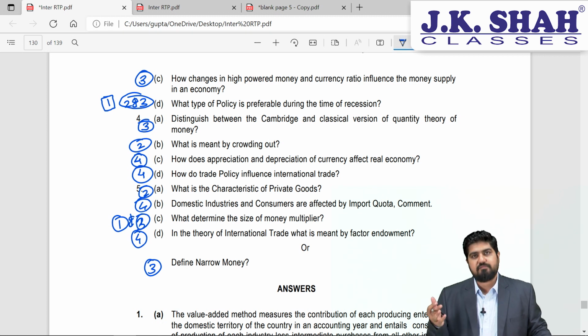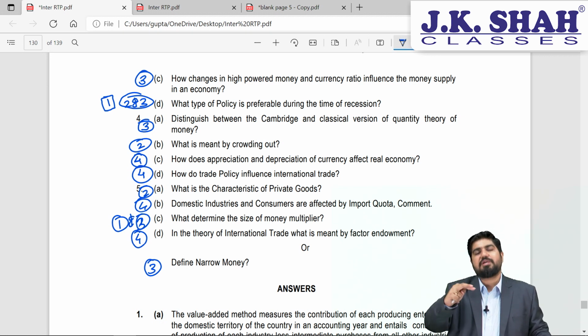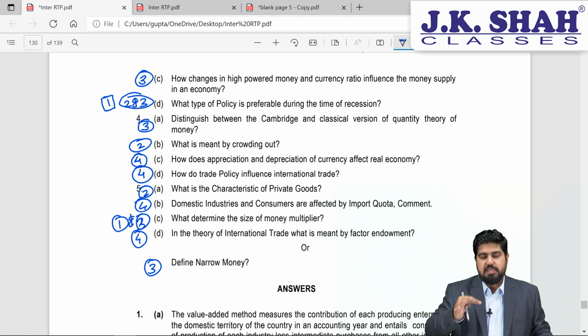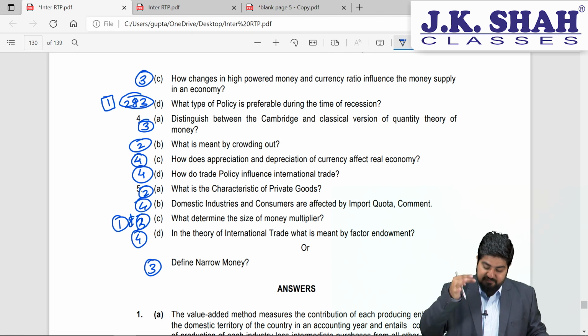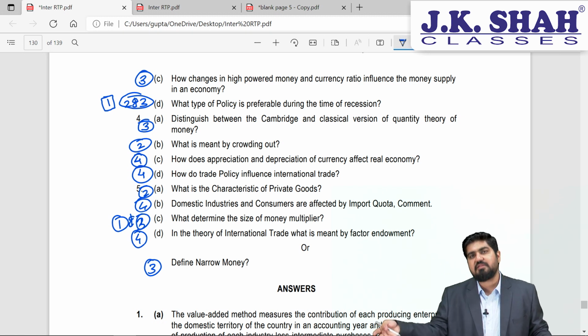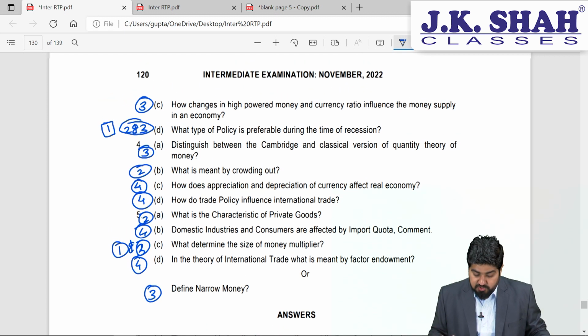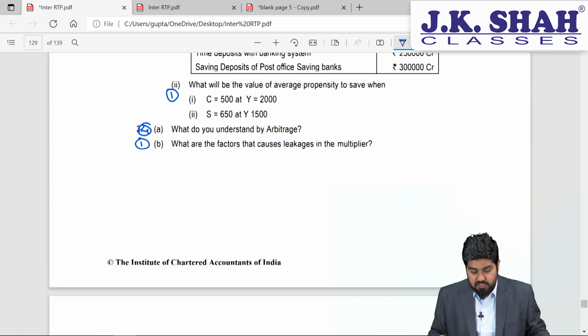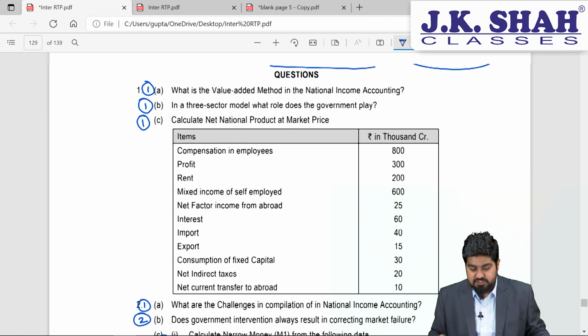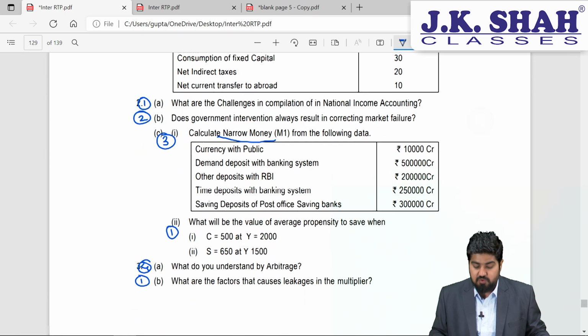However, you have to attempt only 10 marks, because for question number 5D, in the theory of international trade, what is meant by factor endowment is worth 2 marks, but in that 2 mark sub-question you also have a sub option. So you have to select either 5D part 1 or the narrow money. Any one you have to write. So depending upon the chapters that you are thorough with, if you know these chapters very nicely, you can select which one you are going to attempt.